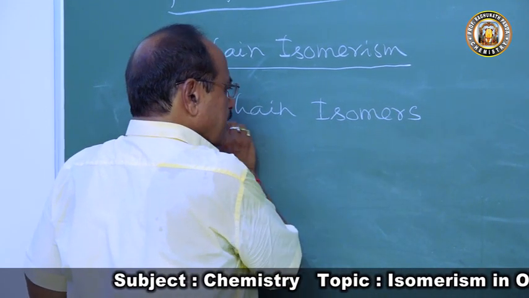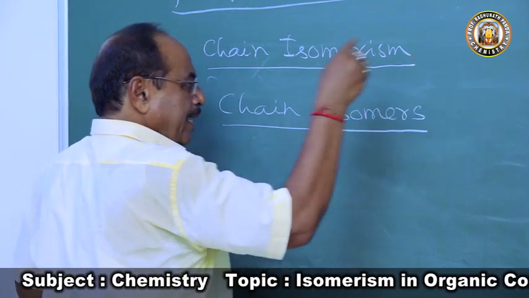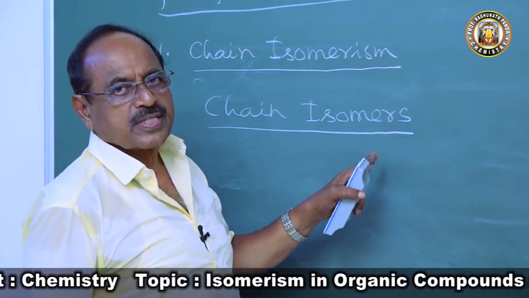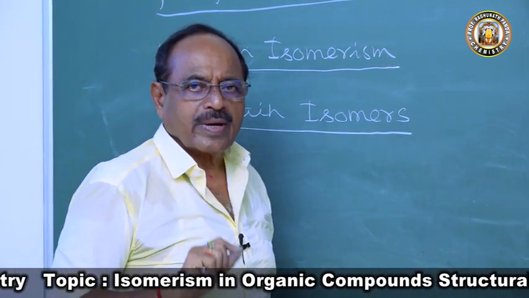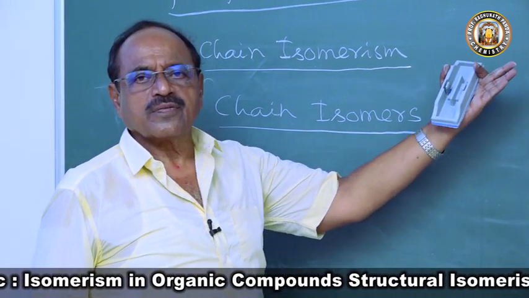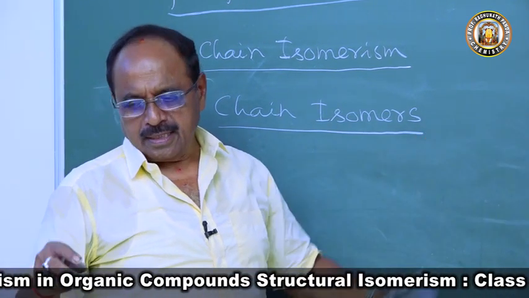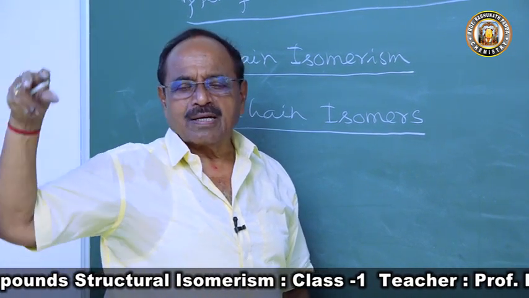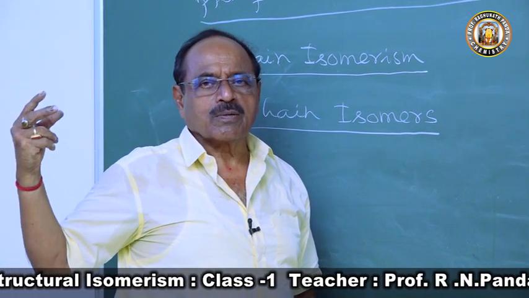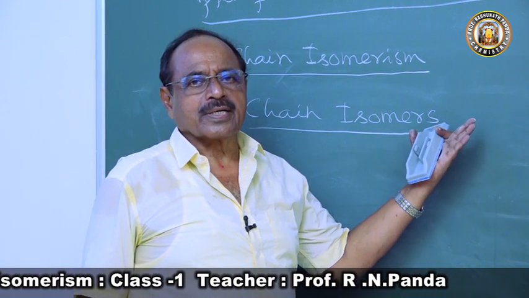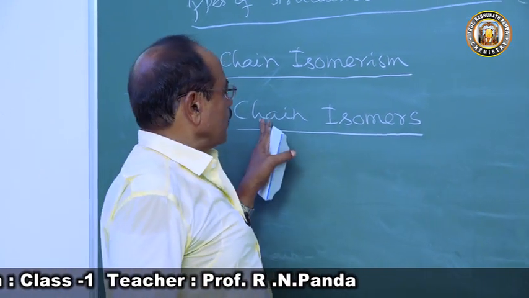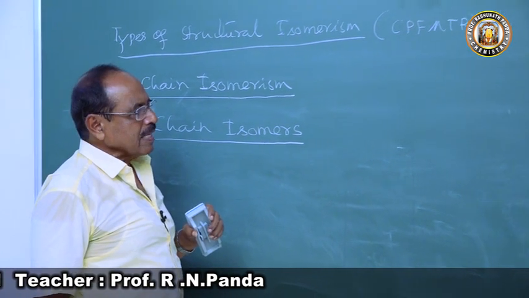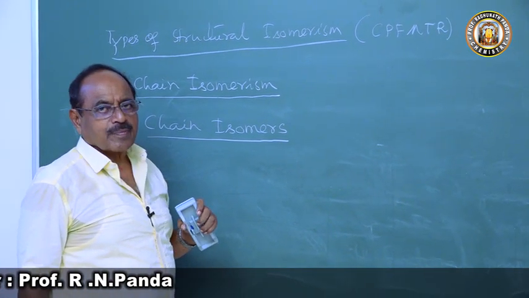So look to my definition which I have given you. From the same definition I will get all the definitions. If you write that definition once or twice, then you need not write all the definitions. Just bring out the C, bring out the P, the F, the M from that definition, and then you can write the definition. So now what is chain isomer? Compounds having same molecular formula but different carbon-carbon chain.